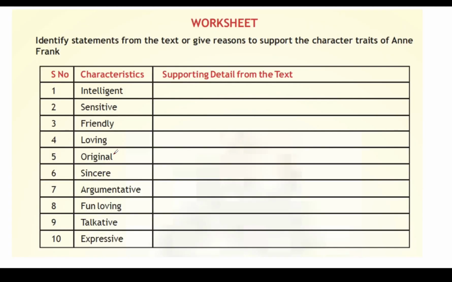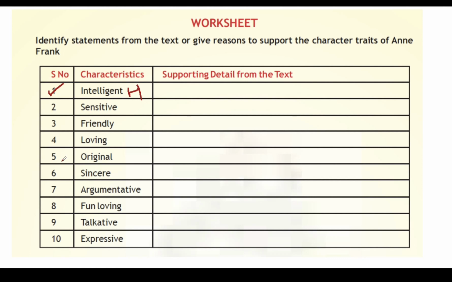Alright guys, now we are coming up to the worksheet. So we have to identify statements from the text or give a reason to support the character traits of Anne Frank. So first one, intelligent. You guys should comment down in the comment section. Let me know what you guys think. Alright, now sensitive. We can say she's sensitive because every birthday of a dead grandmother, she would light a candle.